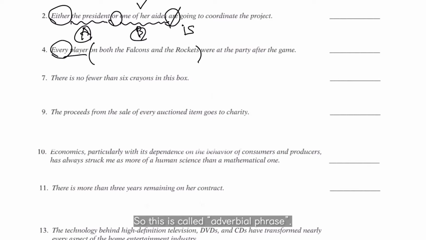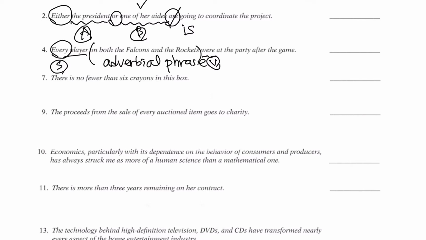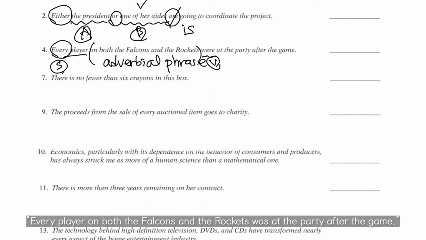This is called an adverbial phrase. So the real subject is every player, and the verb is were. As you know, every is singular, so every player is singular. So we should say every player was at the party after the game.